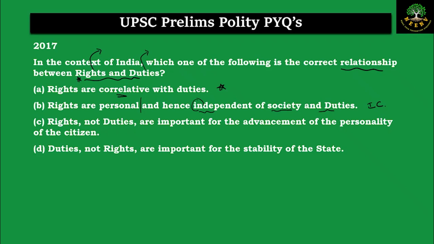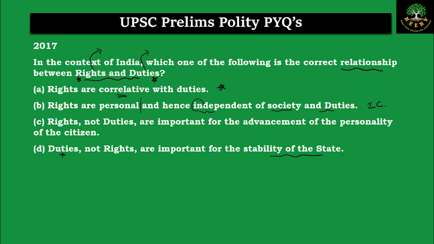Statement D, duties, not rights, are important for the stability of the state. Yes, if a person is performing duties for the society and he has some moral obligations towards the society and towards the state, it leads to a stable society and a stable state. So this statement is also partially correct. Here it is just focusing on the aspect of the duties.